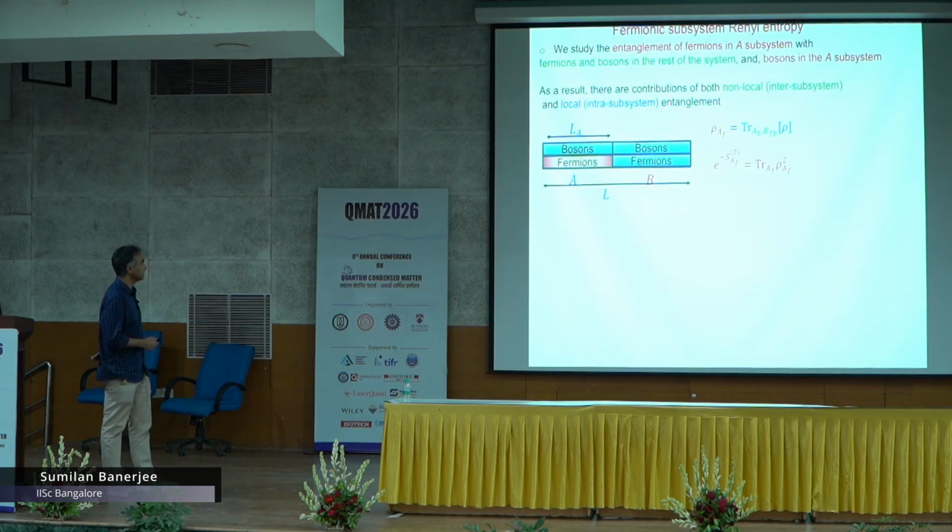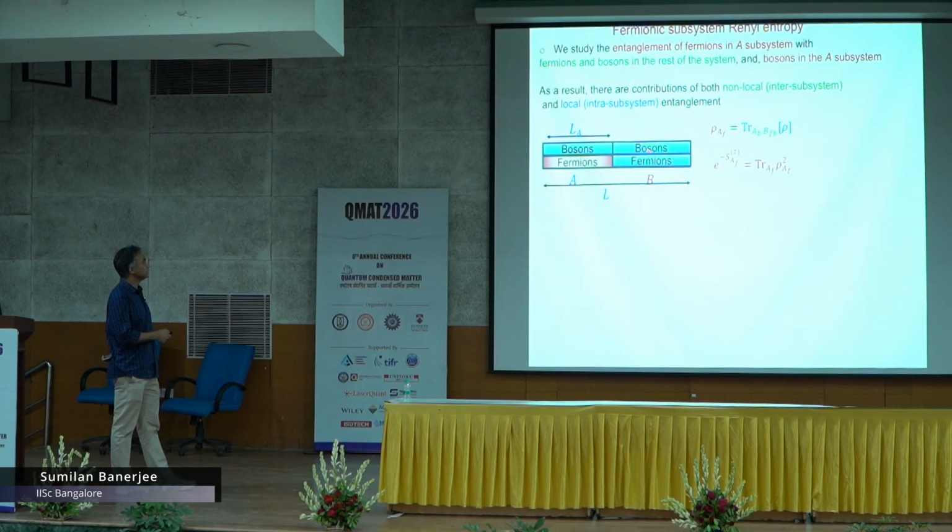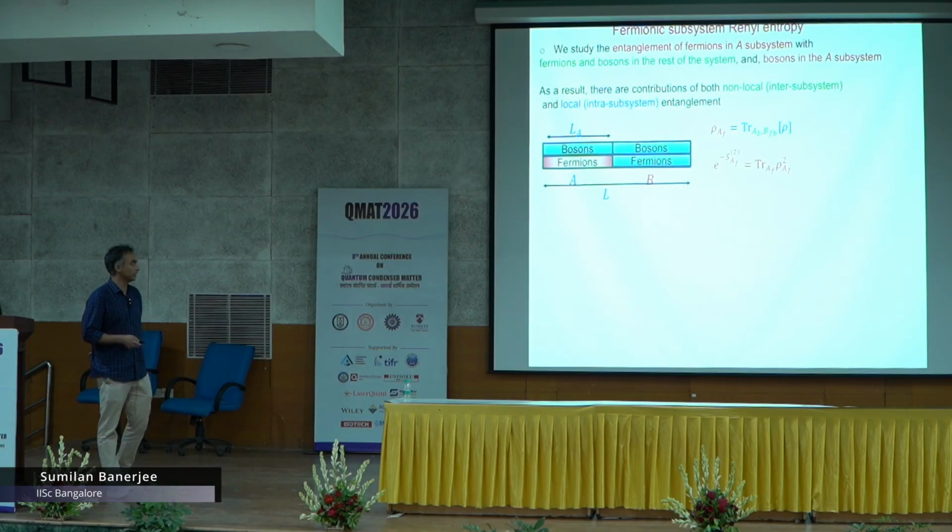This is what we calculate, the entanglement entropy. It is a 1D system with periodic boundary condition, and we divide it into two parts A and B, but we calculate a slightly peculiar object, not exactly the entanglement entropy of a subsystem, for some technical reason. As I said, you have to trace out some degrees of freedom from the density matrix. What we trace out is the boson and fermion in the B subsystem and also the bosons in the A subsystem. We trace out all of this and look only at the fermionic subsystem entanglement entropy. This is the quantity we calculate.